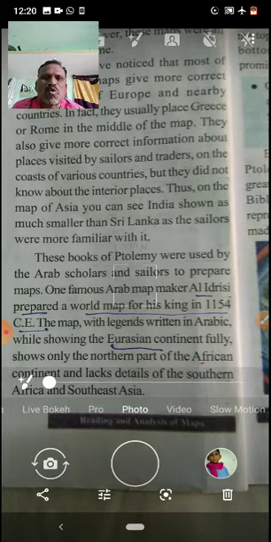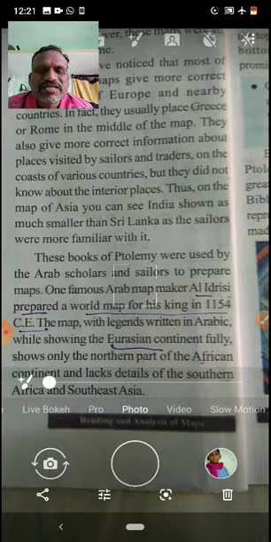All the map makers gave correct information about Europe and its surrounding places. Mostly whoever drew the maps, mostly Greeks and Romans, always put Greece or Rome in the middle of the map, and the remaining places around Greece and Rome they drew as per their knowledge.